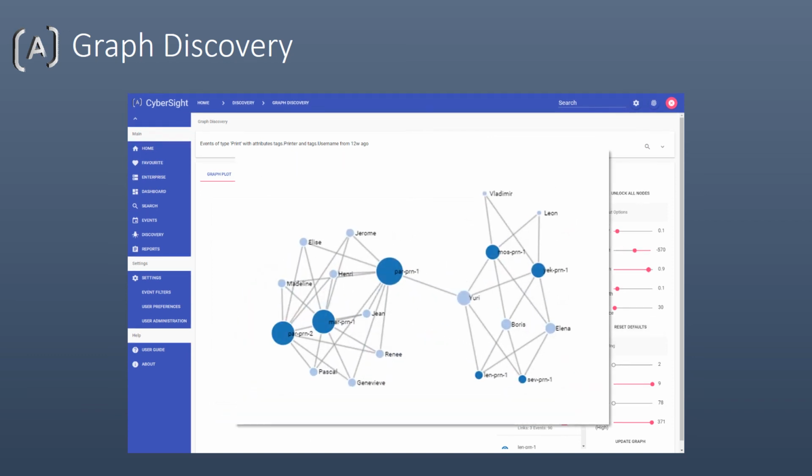We can see that there are two clusters of related items. The left cluster represents the France activity, whilst the right cluster shows the Russia activity. We can see a single link between the two clusters. This is a Russia user accessing a France printer.